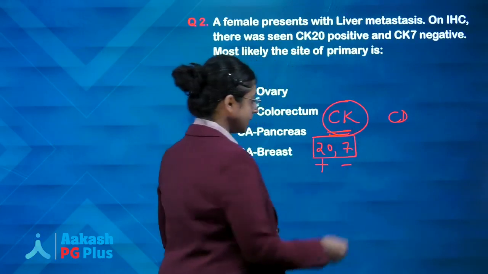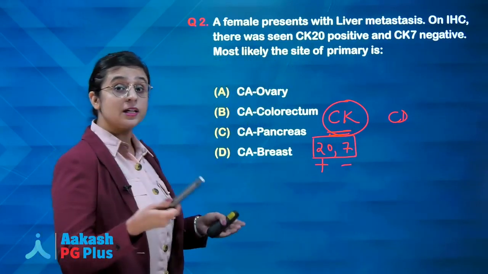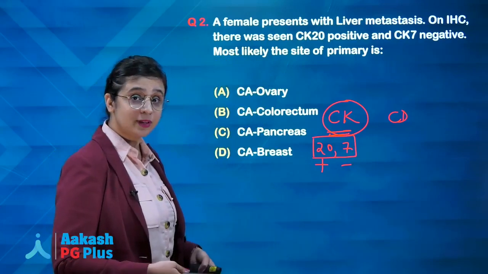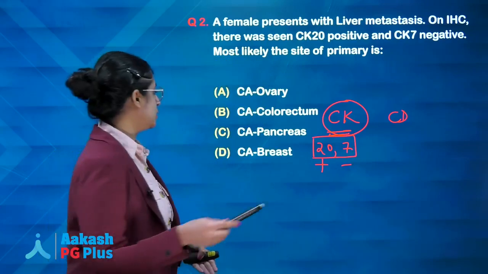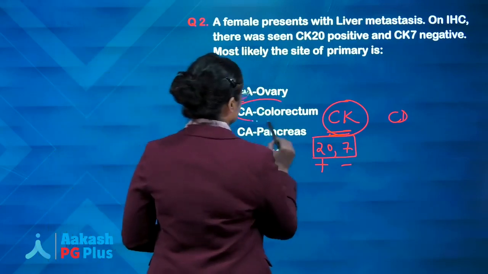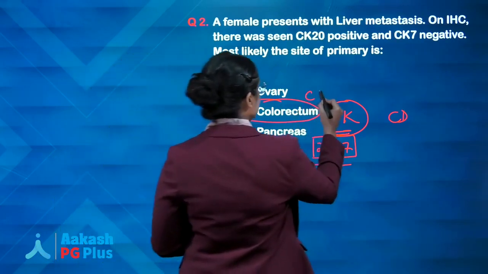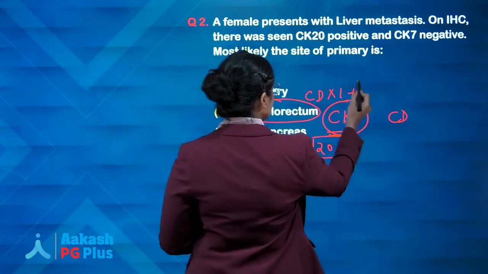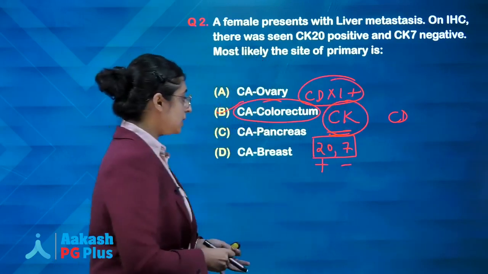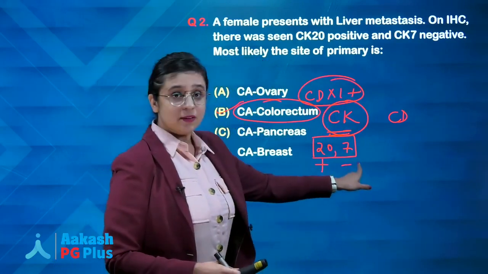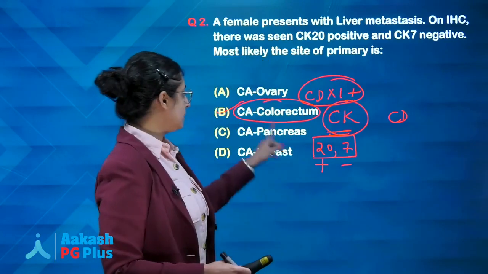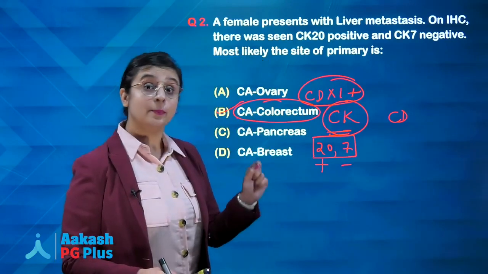CK20 positive, CK7 negative. 20 is a larger number. We can remember below the diaphragm, colorectal carcinoma. GIT malignancy, most important, colorectal carcinoma. Along with that, there will be CDX1 positivity as well. But just focus on this question. CK20 positive, 7 negative, below the diaphragm, answer will be carcinoma colorectum as the primary site.